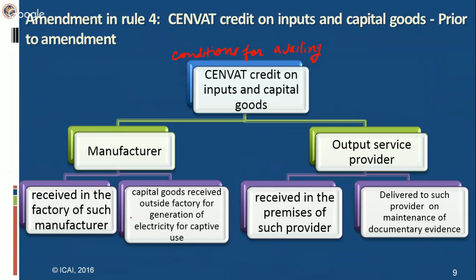However, in case of capital goods, manufacturer can avail CENVAT credit even if they are received outside the factory, but they should be used for generation of electricity for captive use. Similarly, in case of an output service provider, CENVAT credit can be availed in case of inputs and capital goods if they are received in the premises of such provider. However, there is a flexibility provided to an output service provider.